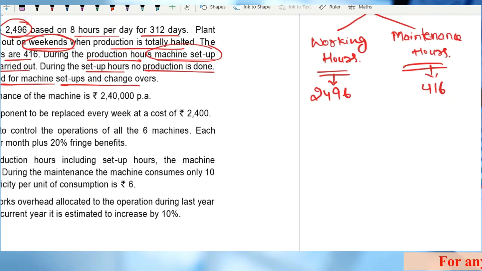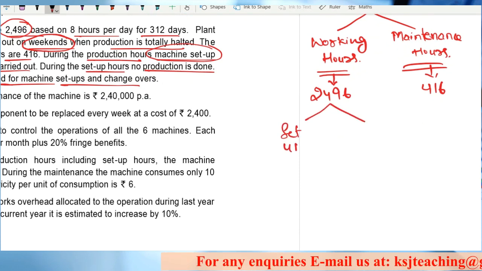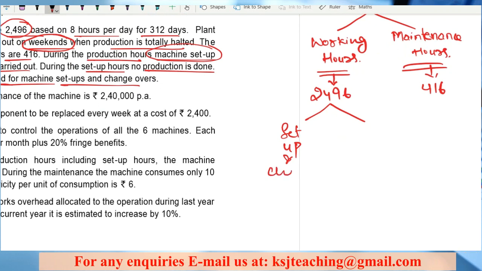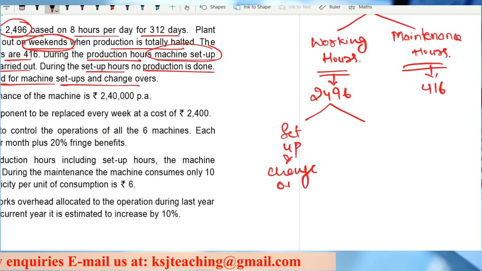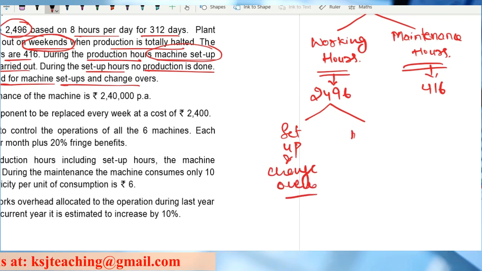Now out of this 2496, he says there is some time for setup and changeovers, and the remaining time.